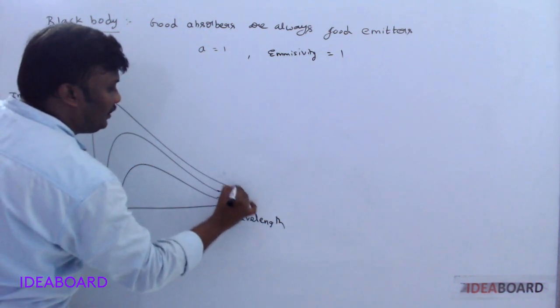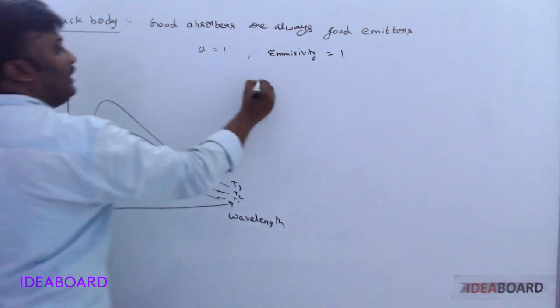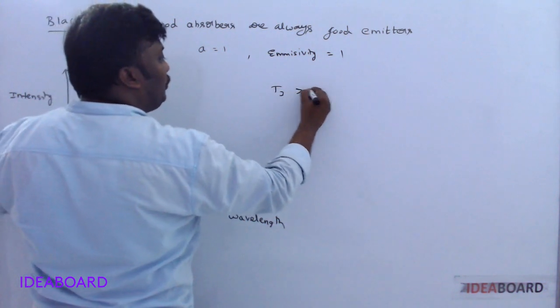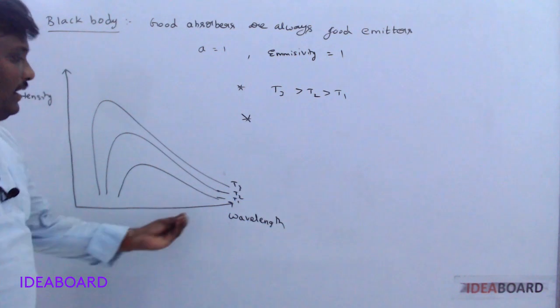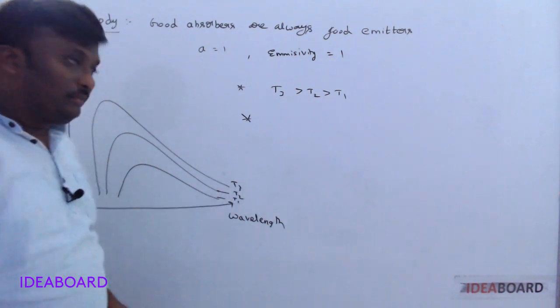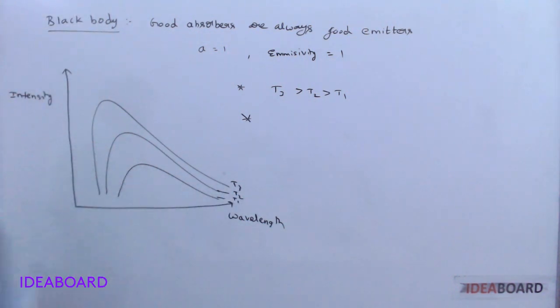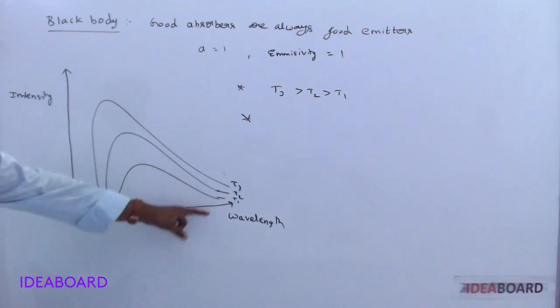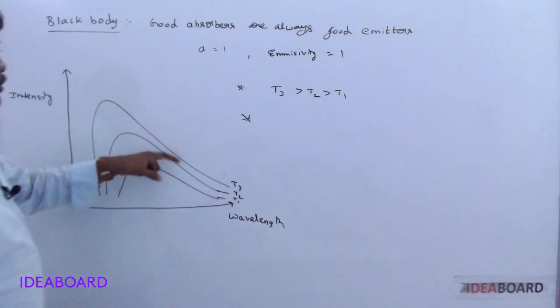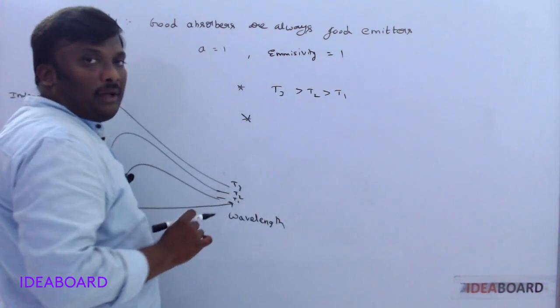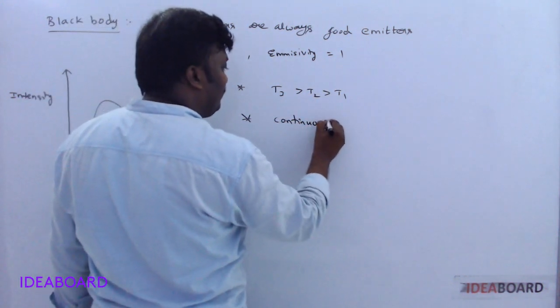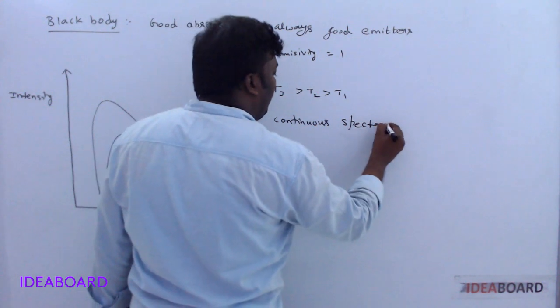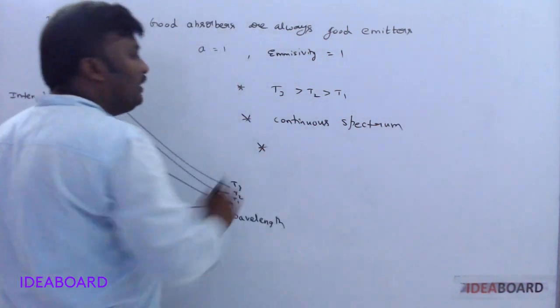Here temperatures T1, T2, T3, and T3 is greater than T2, which is greater than T1. That's most important here. Whenever the temperature rises, see the graphs. These graphs are continuous. So the energy spectrum of black body radiation is a continuous spectrum. This is the first thing I observed from the graph.